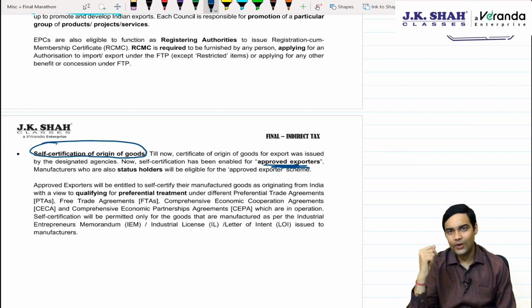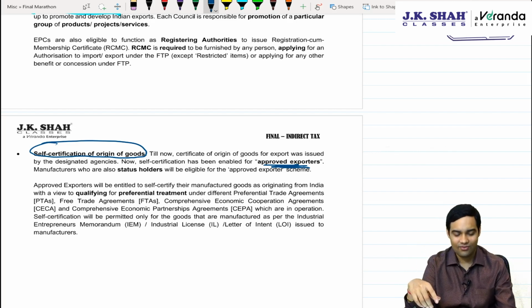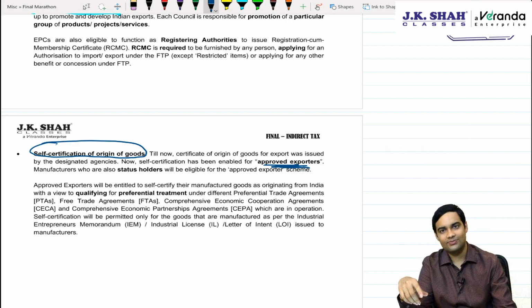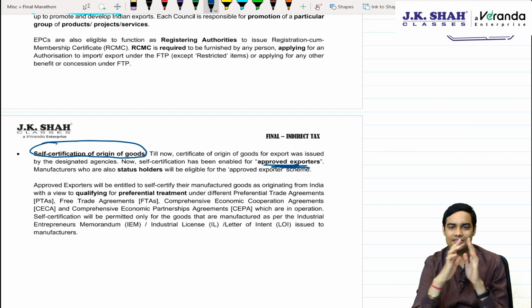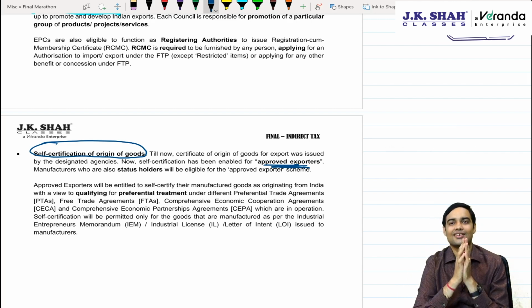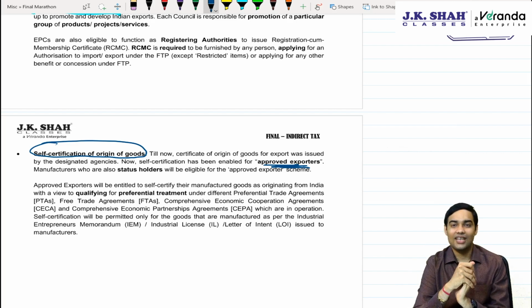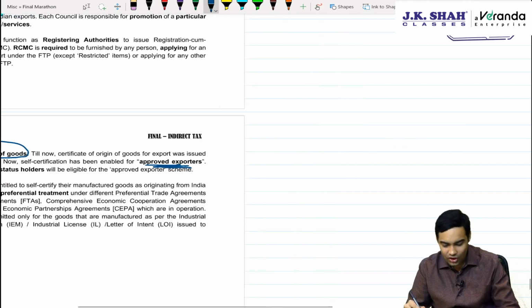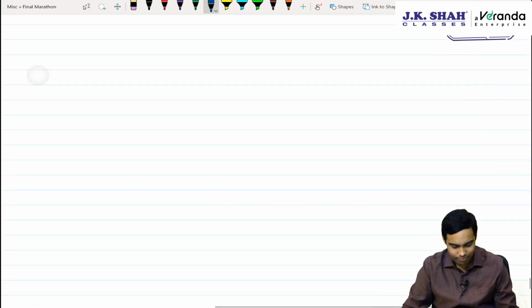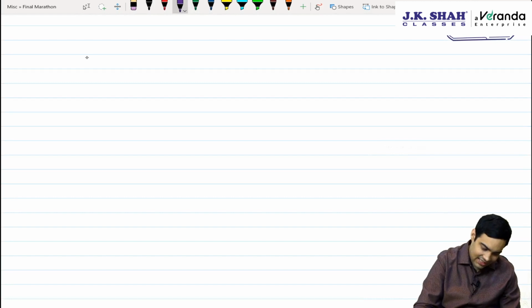So this was a quick revision of foreign trade policy. At least this much don't miss, so that if an easy question comes, you are able to tackle that easy question easily for your exams. Your mode of practice for each chapter of GST has to be practical as well as case study type.